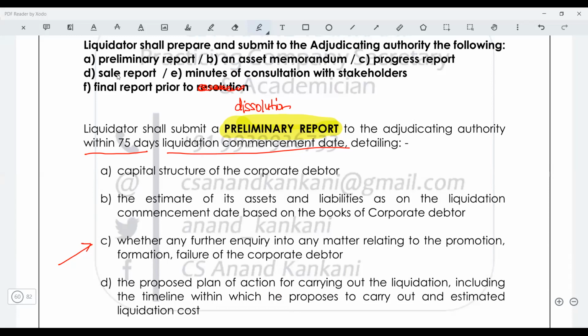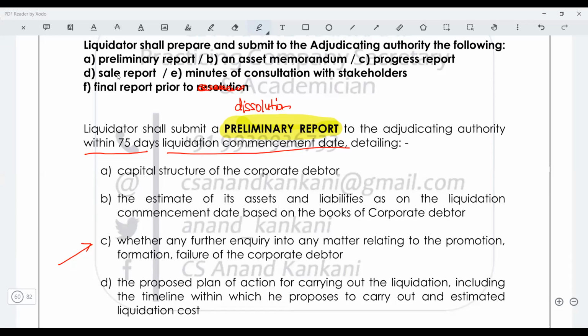Then the minutes of the consultation with the stakeholders. Again, we'll see that the liquidator is going to form some committees, right? And the minutes of such meetings will be there as the minutes of the consultation, and then the final report.